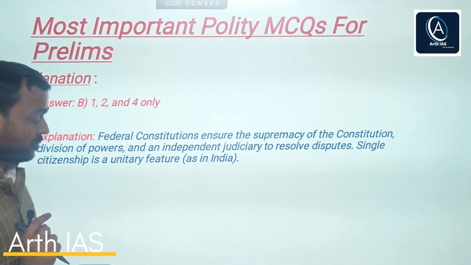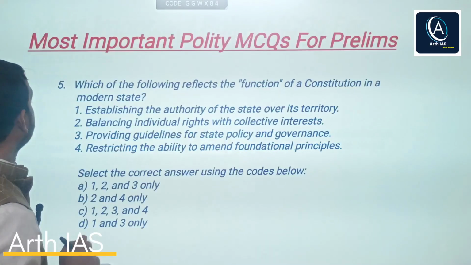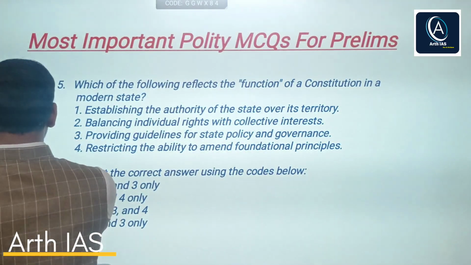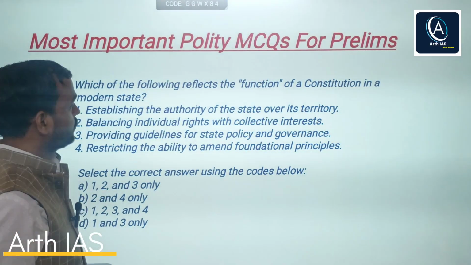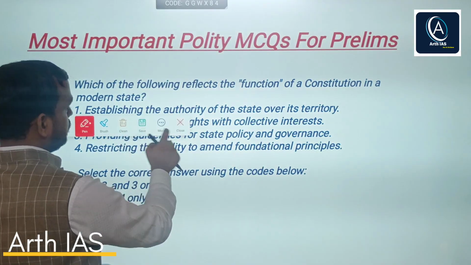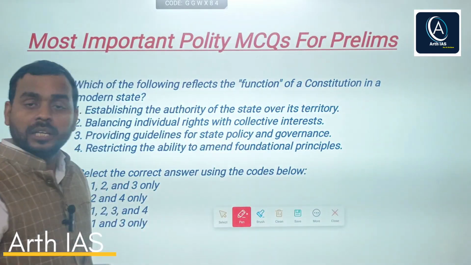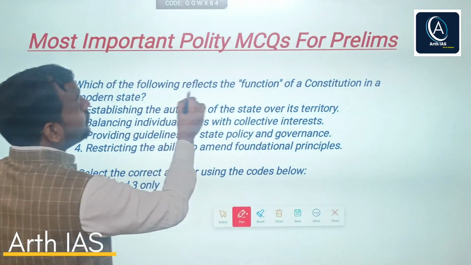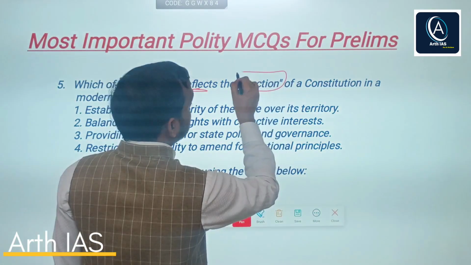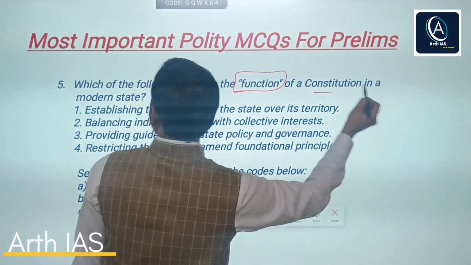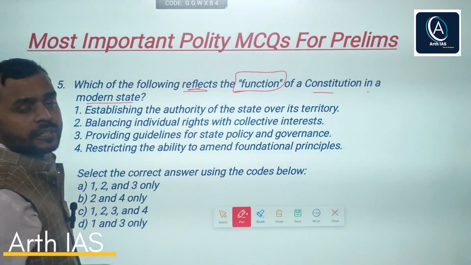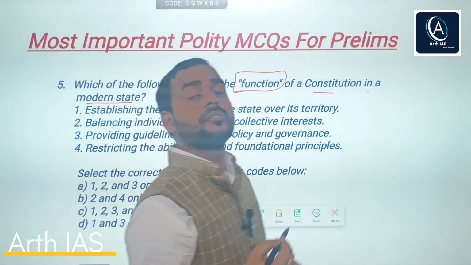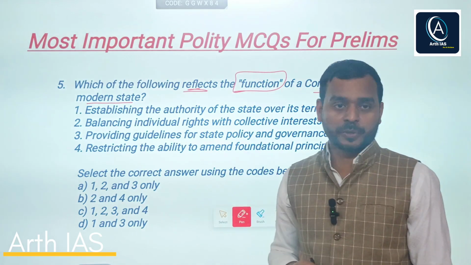Now we will move towards the fifth question. So it says, which of the following reflects the function of a constitution in modern state? So simply this question asks about the function of a constitution.